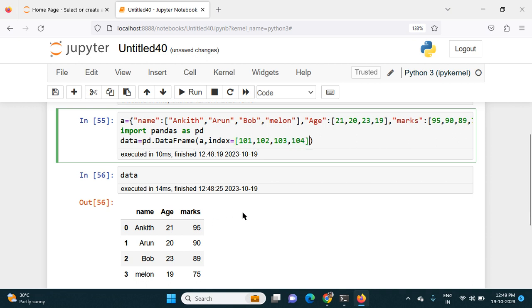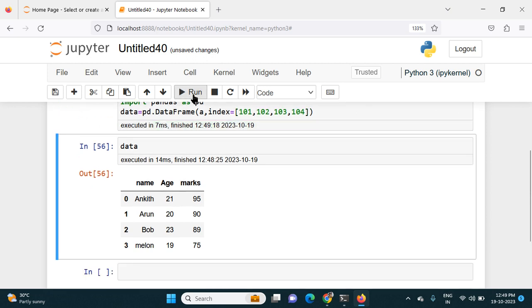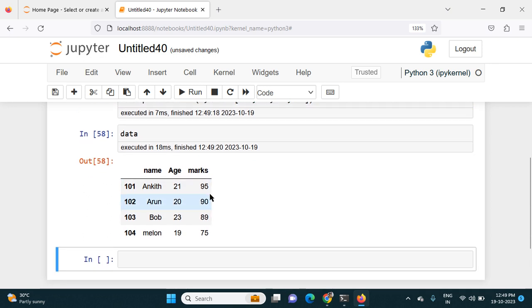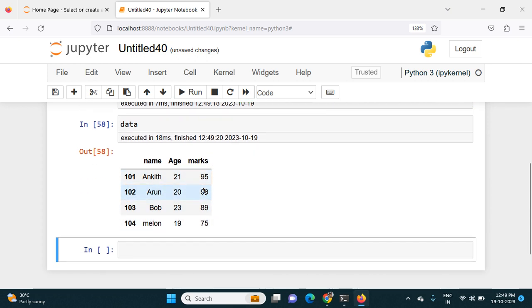I put it in a list because I have more than one element. If I run this, I get the index 101, 102, 103, 104. This is how I can give my own index. So now my data frame is created.